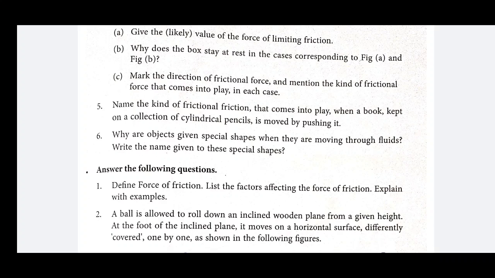So, in order to decrease the fluid friction, we provide a special shape to the objects which have to move through a fluid. I am repeating again.